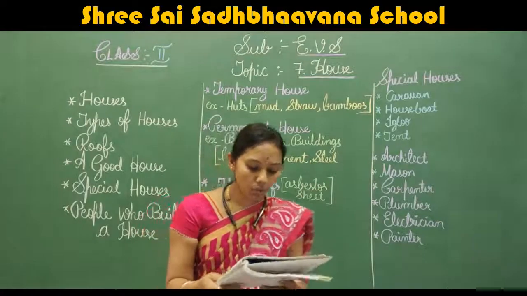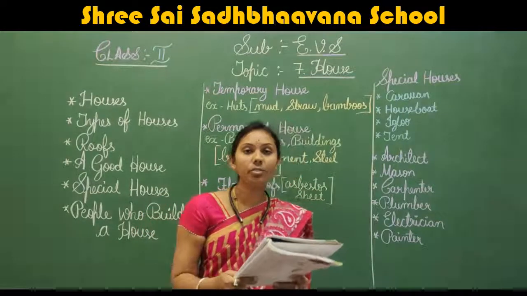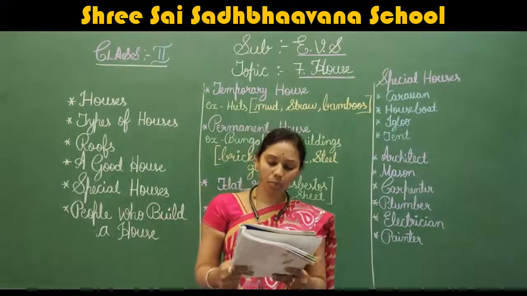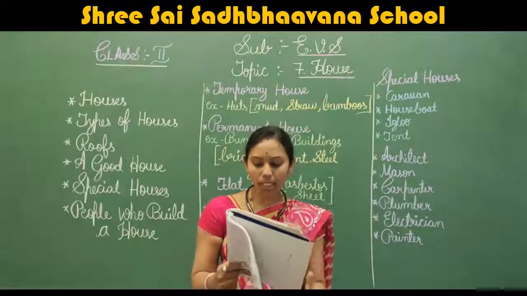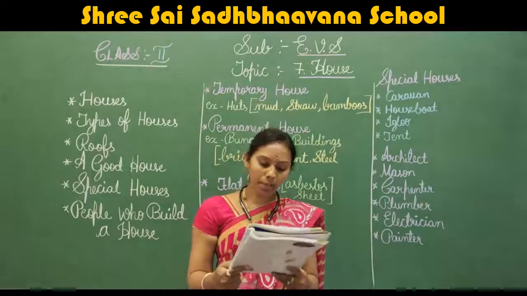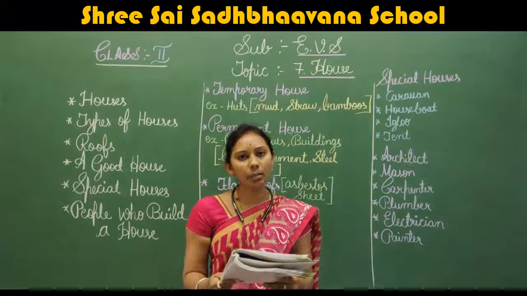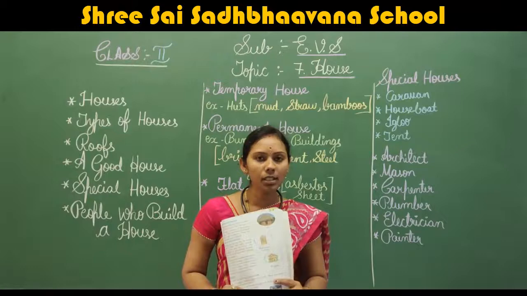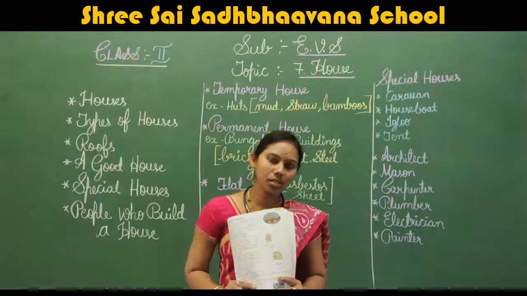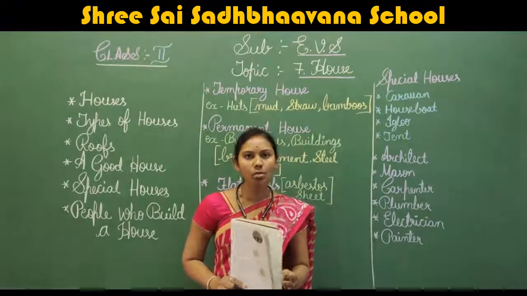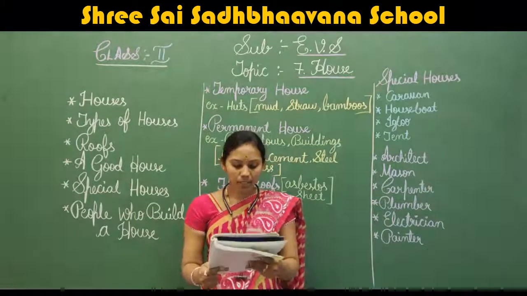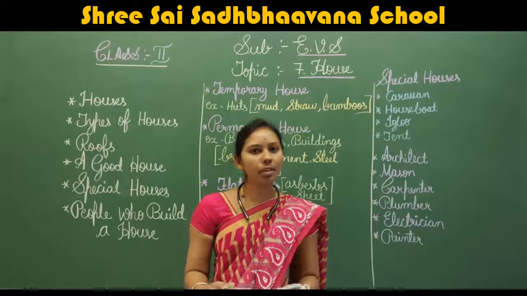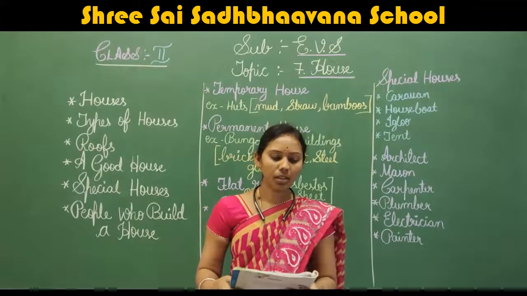Next. Types of houses. What are the different types of houses? People live in different types of houses. The two main types of houses are temporary houses and permanent houses. Okay, what are the two types of houses we can live? Yeah, that is temporary houses and permanent houses. Okay. Next, what is temporary house? We'll see now.